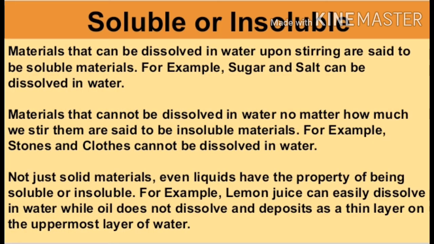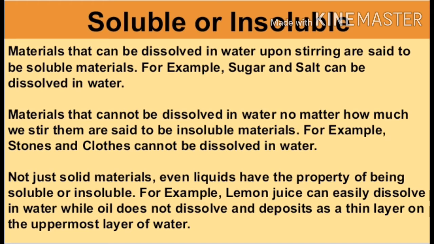Soluble or insoluble. Materials can be grouped on the basis of their solubility in water. Materials that can be dissolved in water upon stirring are said to be soluble materials. For example, sugar and salt can be dissolved in water. Materials that cannot be dissolved in water, no matter how much we stir them, are said to be insoluble materials. For example, stone, sand, chalk powder are insoluble in water.